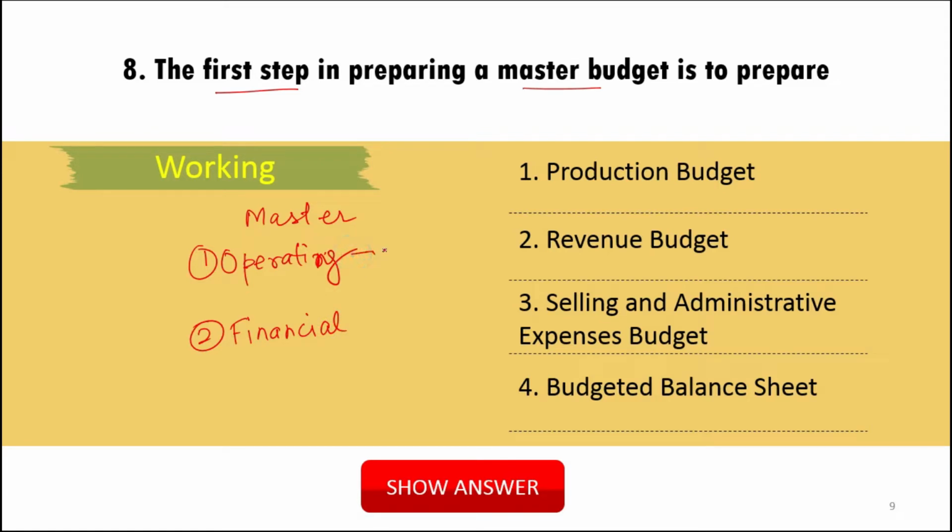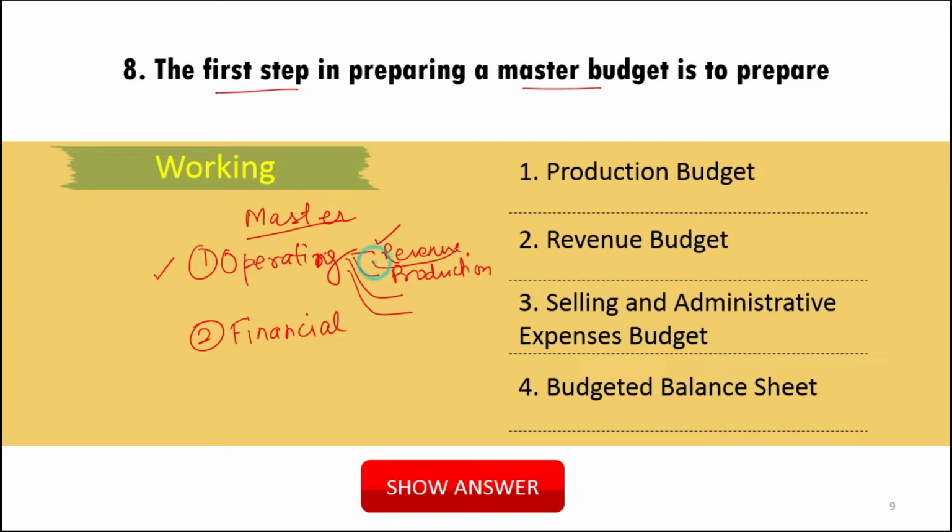First of all we make the revenue budget, then we make the production budget, then we make the direct material budget, then the direct labor budget, etc. So if the question is asking what you prepare first of all in the master budget, we prepare first of all the operating budget, and in the operating budget we prepare first of all the revenue budget.